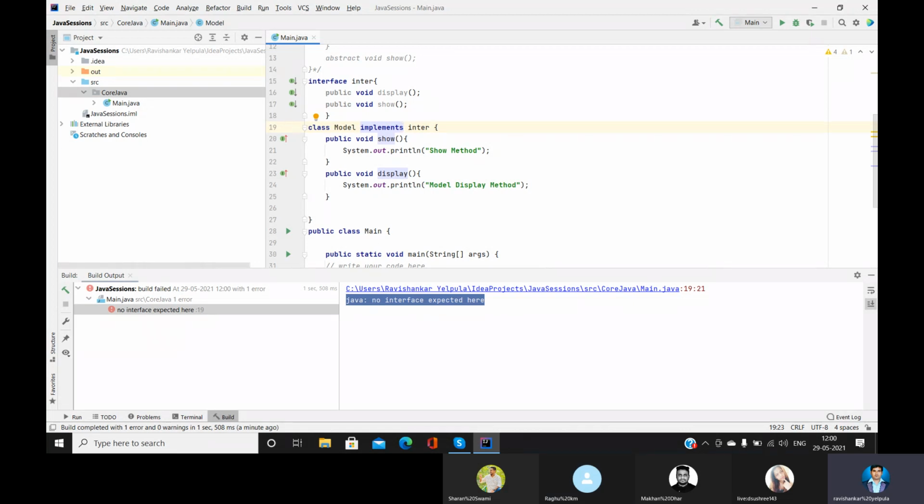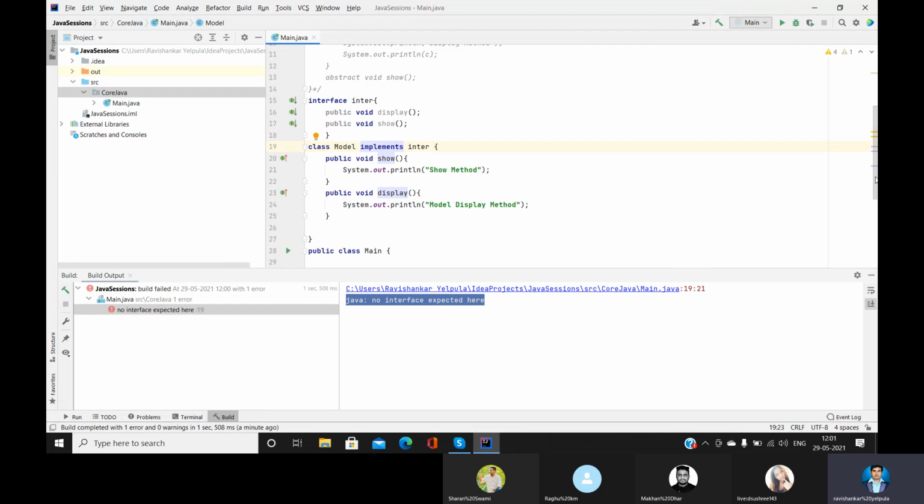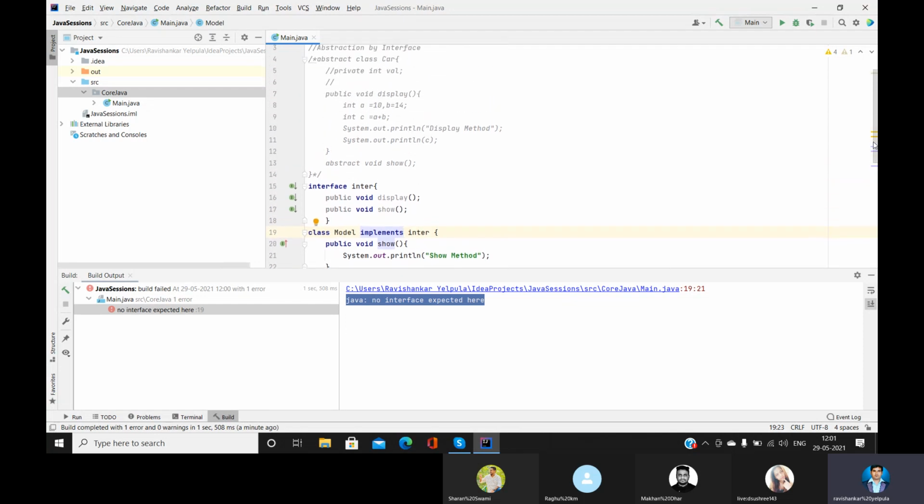Okay, so this is the use of interfaces, guys. Interfaces are used to provide the body to the abstract method, and there are two differences. When it comes to abstract classes and interfaces, the first difference is that interfaces are used for complete abstraction, whereas abstract classes are for partial abstraction.